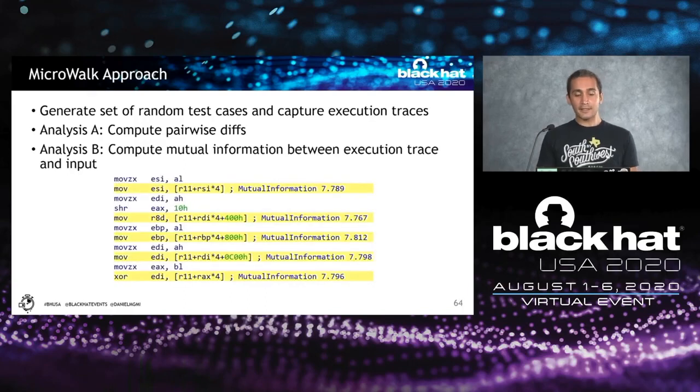And another way, we also use mutual information. For every instruction that has been executed during the execution of this crypto system with different inputs, we calculate a mutual information score. And we look at whether this mutual information is positive. If there is a score associated with the instruction, it means that instruction was involved with the operation that took different inputs or different amounts of execution, and that tells us there is a relationship between the leakage and that instruction. So using that, we can also look at which instructions are leaky.